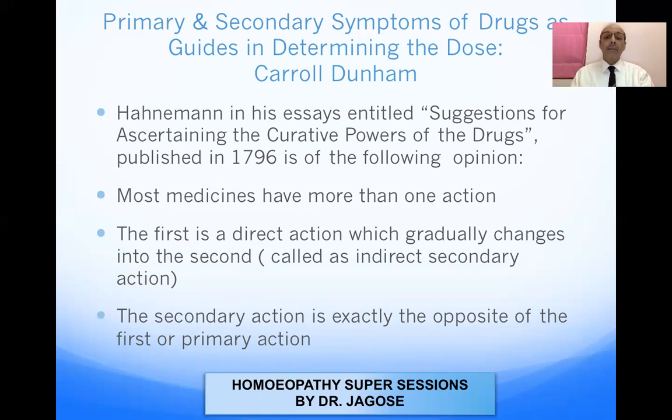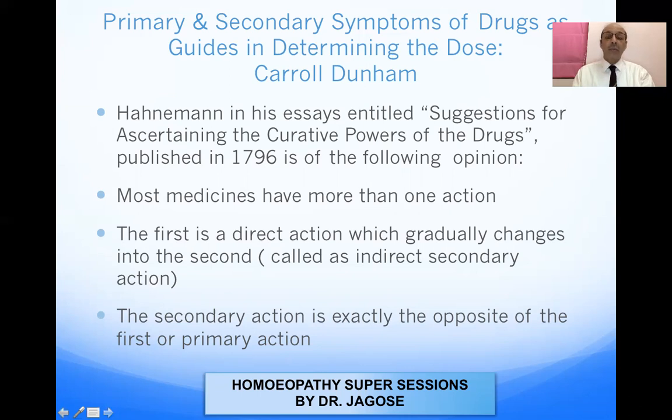So Dr. Hahnemann, in the above mentioned essay of 1796, said that most medicines have more than one action. He said the first one is a direct action, and the second one, the secondary action, is exactly opposite of the first or the primary action. So this is another part of the definition.